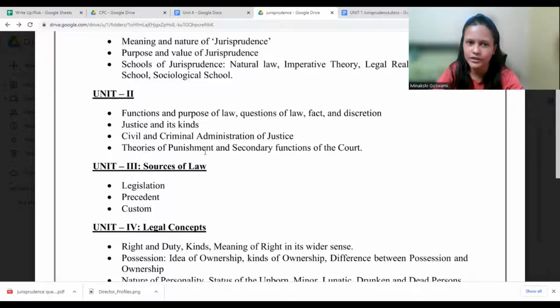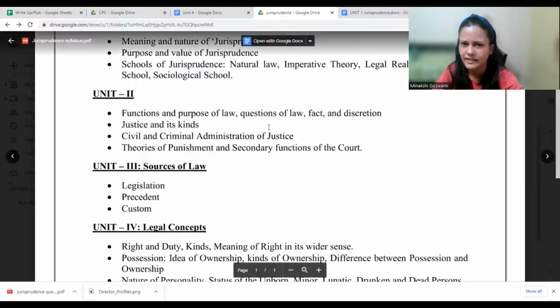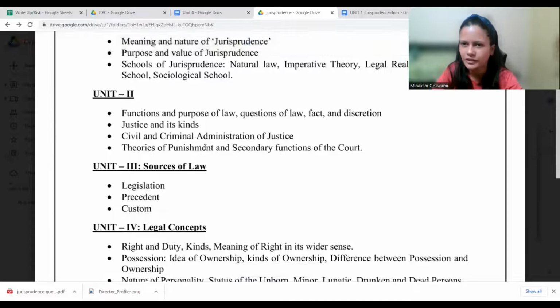From here again, theories of punishment is very important. Then again, justice is important, and from these again you can expect, but theories of punishment is quite an important topic from unit 2 again.